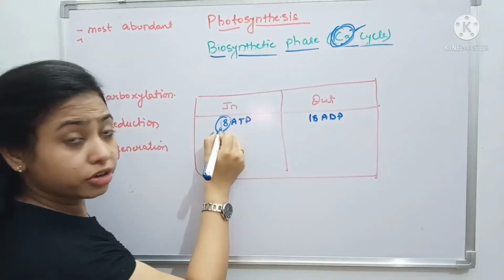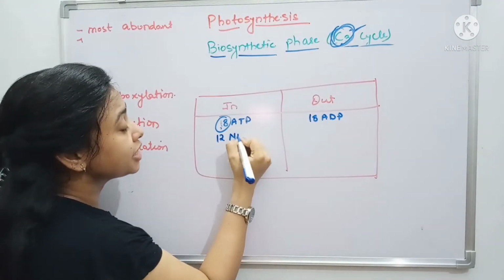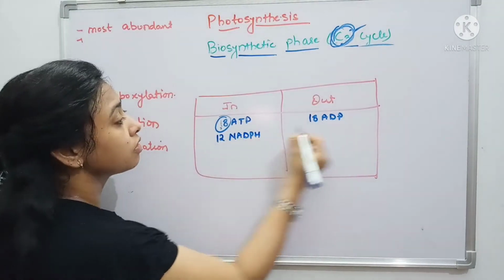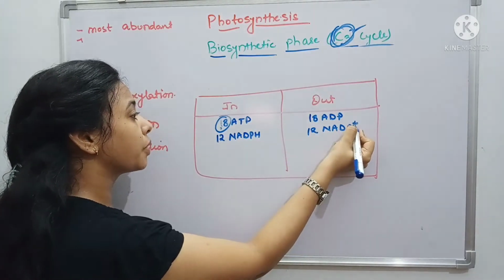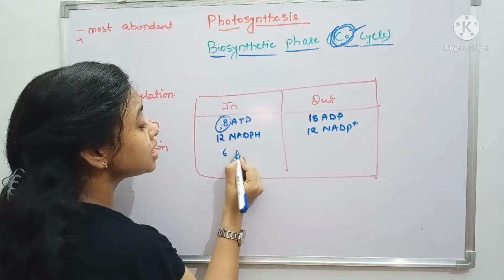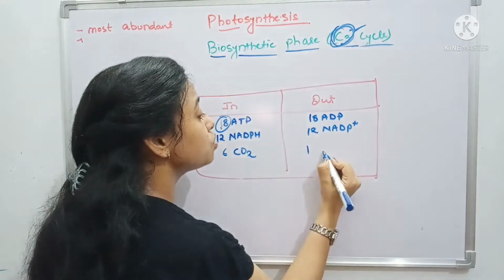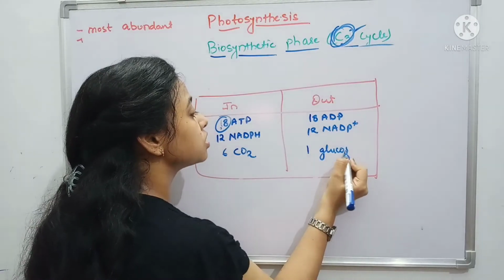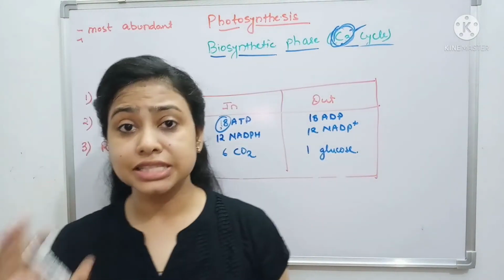You know now how this is formed. 12 NADPH are used, which are converted into 12 NADP. And the third thing is what? 6 CO2 molecules are used and they produce 1 glucose. So this is all about the C3 cycle.